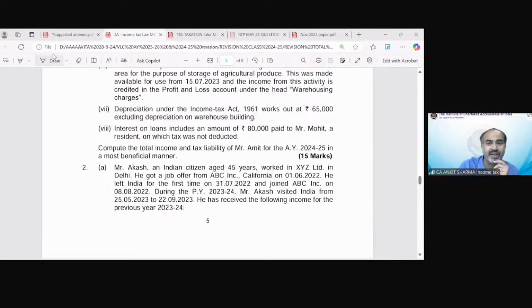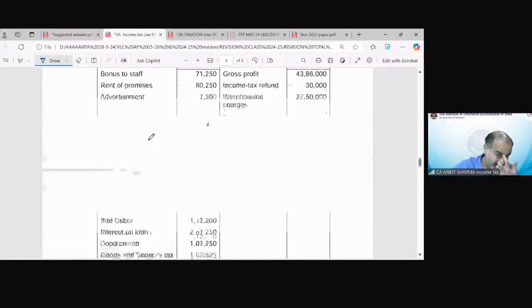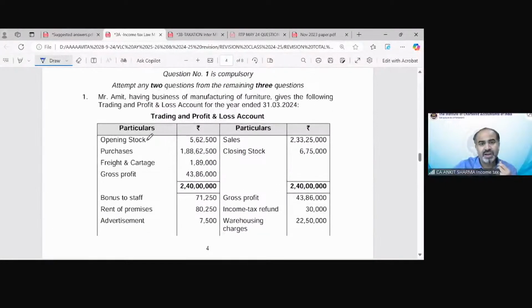So that means for the most beneficial purpose we have to find out the tax liability as per section 115BAC and optional also, and if the ATI exceeds 20 lakh rupees, then we have to apply of course the AMT provision also. One by one, first of all we will discuss the question. So now you can see the question is regarding Mr. Amit having business of manufacturing, etc.